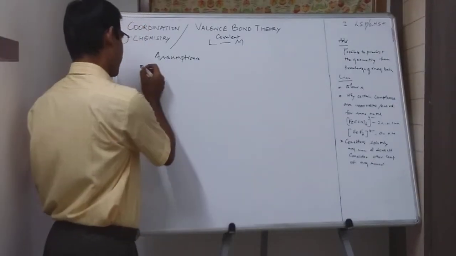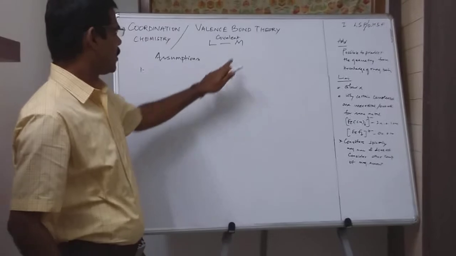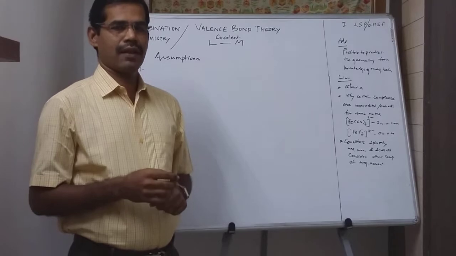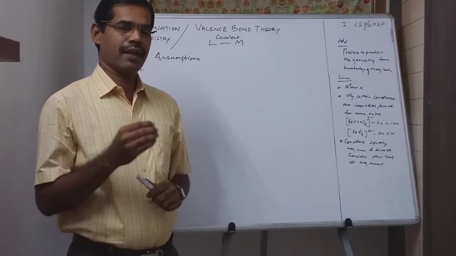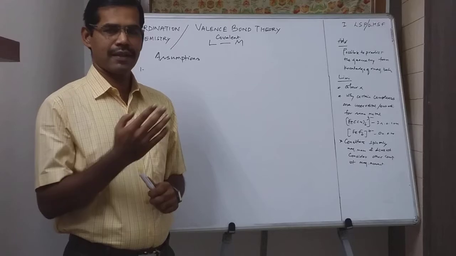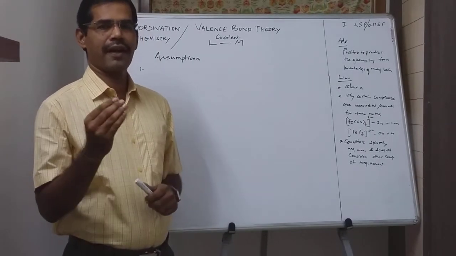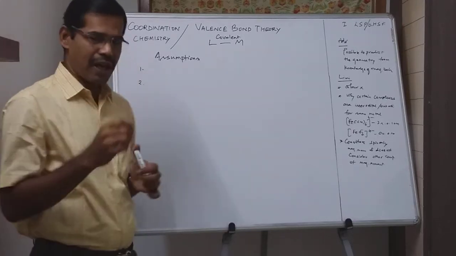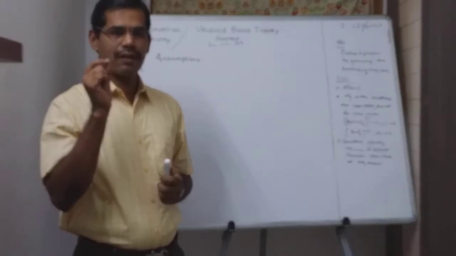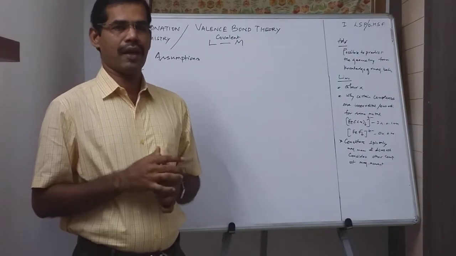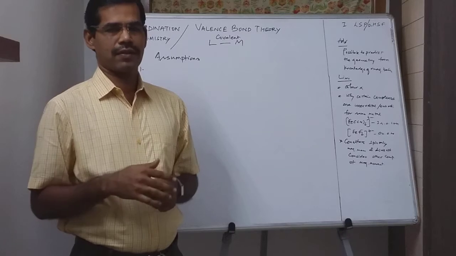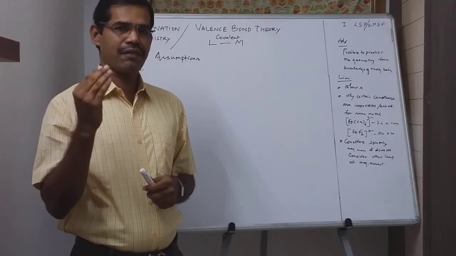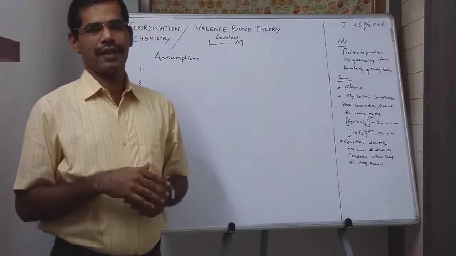The first assumption: the bonding between the ligand and the metal atom is purely covalent in nature, and this covalent bond is formed as a result of sharing of electrons between a completely filled ligand orbital and a vacant metal orbital. That is the first assumption. The second assumption is that each ligand must contain a minimum of one completely filled orbital to donate electrons to the central metal atom.